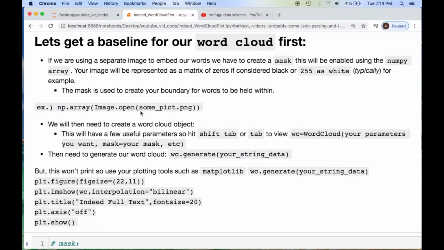The second is when you're creating a mask, and that's what's going on when you're creating the word cloud object. This is where you actually put in all of your parameters of what you want it to print out. So let's get into what's really going on. This is an actual example right here, if you're curious.